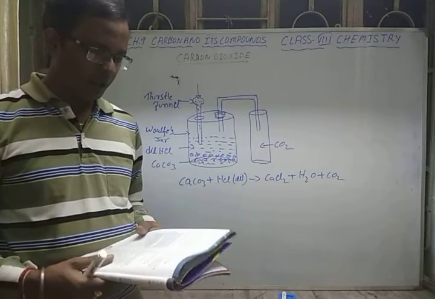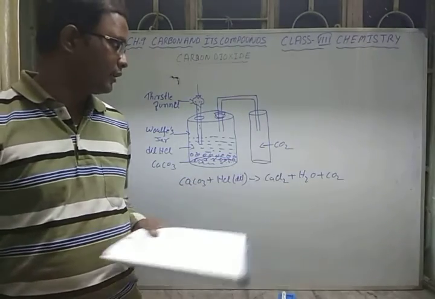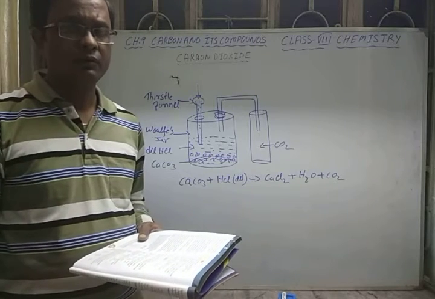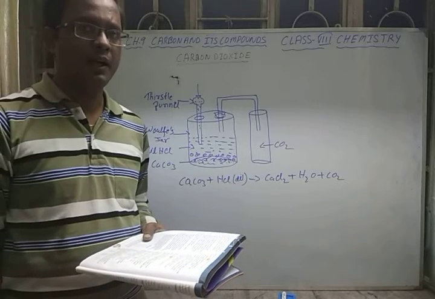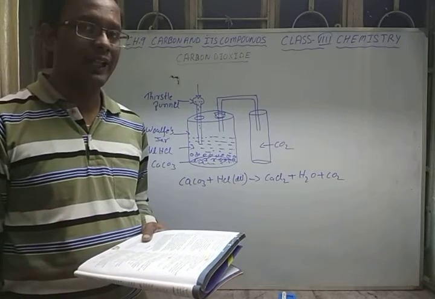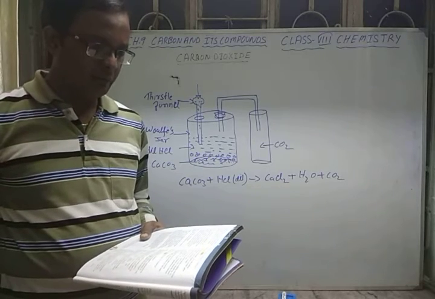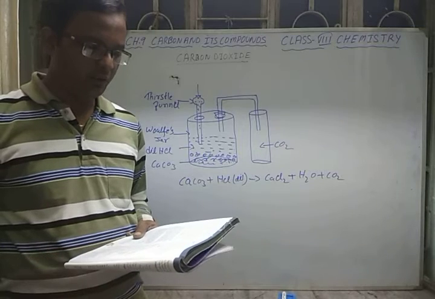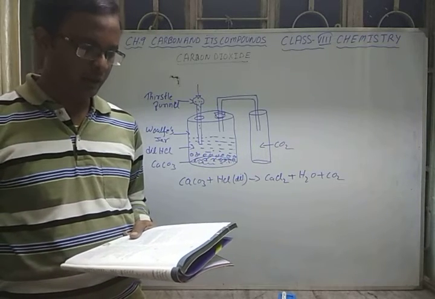Now, how can we test that the gas collected in the jar is carbon dioxide? As you know, when carbon dioxide gas is passed through lime water, it turns milky white by the formation of insoluble calcium carbonate.